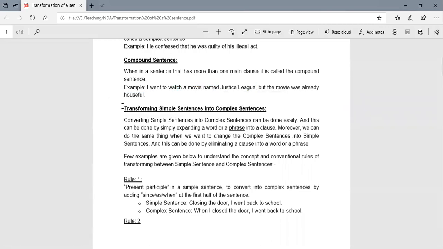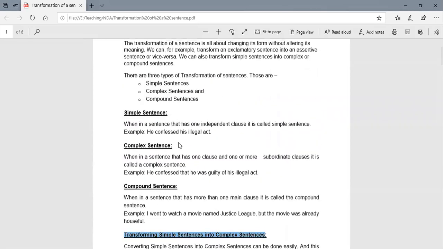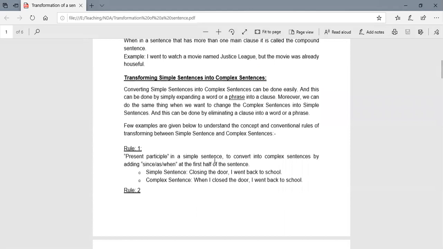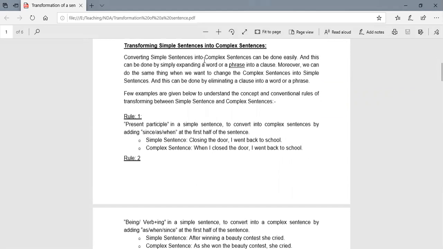Now, there are certain rules for transforming. So, transforming simple sentences into complex. Converting simple sentences into complex sentences can be done easily. This can be done by expanding a word or a phrase into a clause. If you remember, we have done phrases.